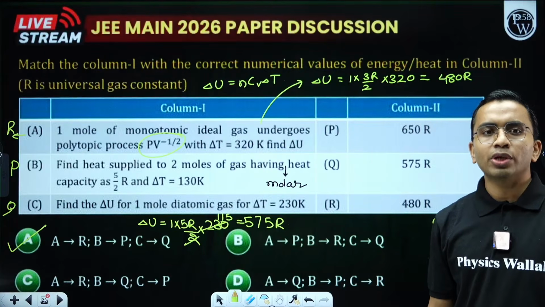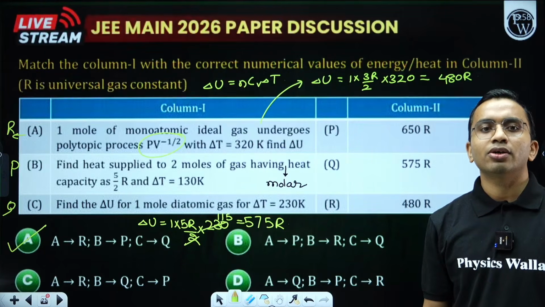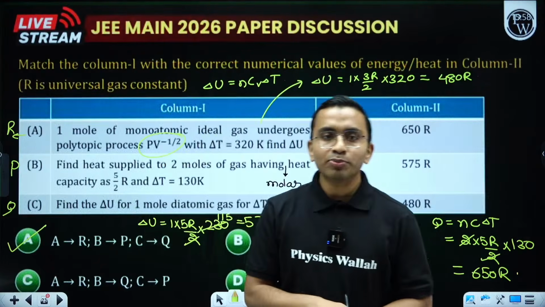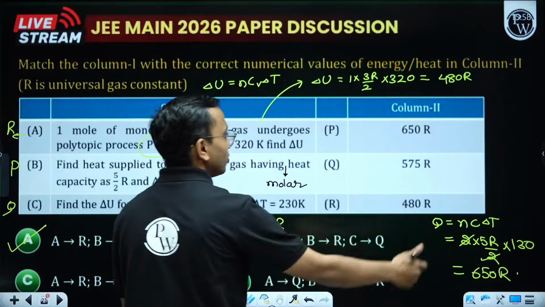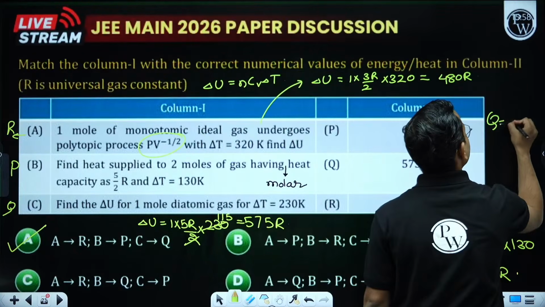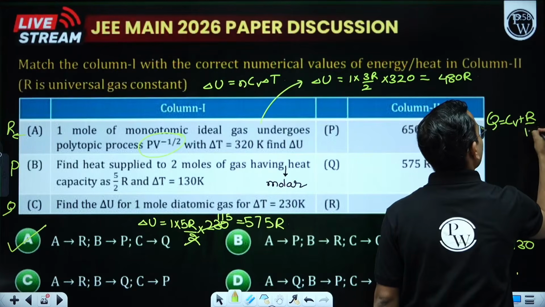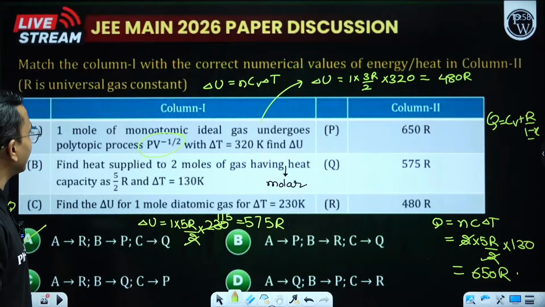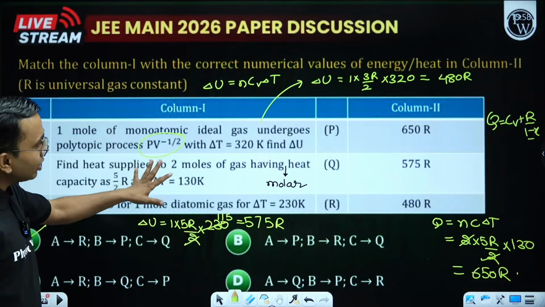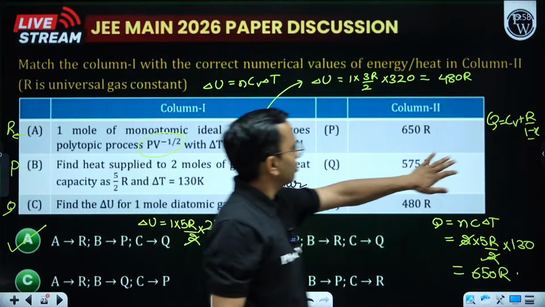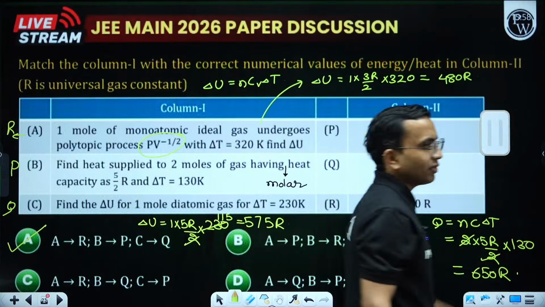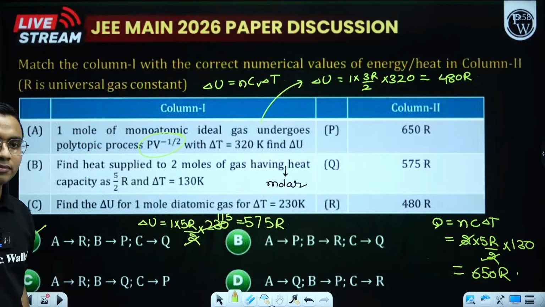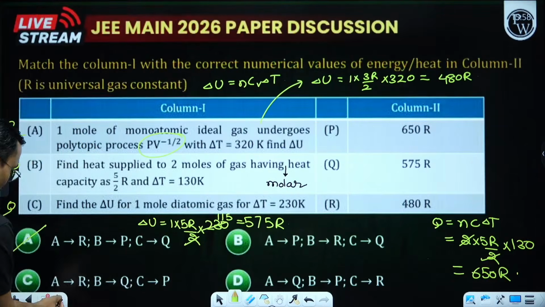For a polytropic process, when we write Q, we write it as Cv plus R upon 1 minus x for the process PV to the power x. We write like this. But here we don't need Q. Here it is asking for delta U. So don't use this. Delta U is always nCv delta T. Always. I hope this is clear to you.